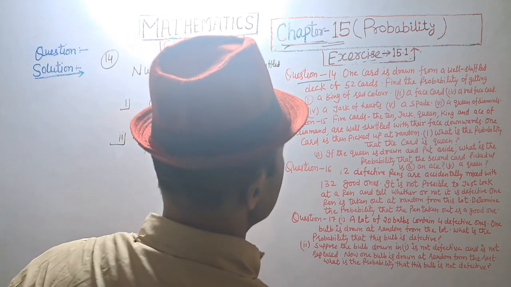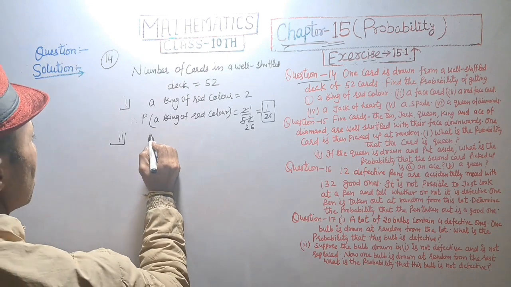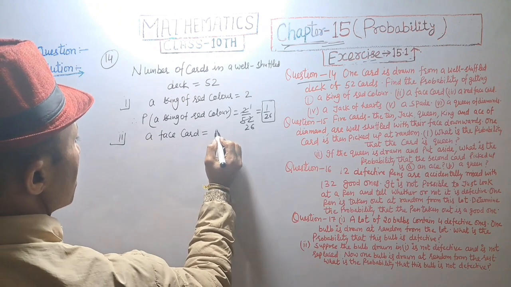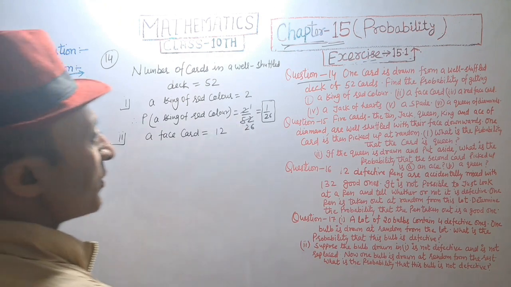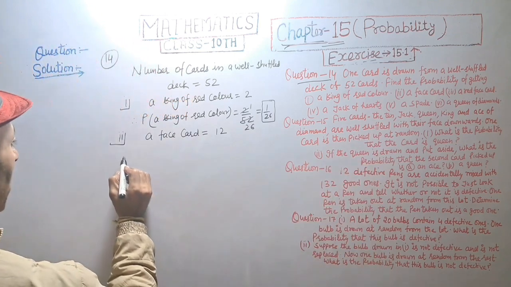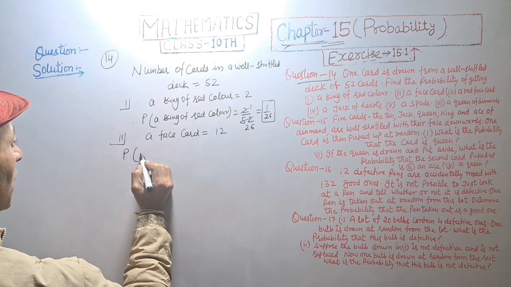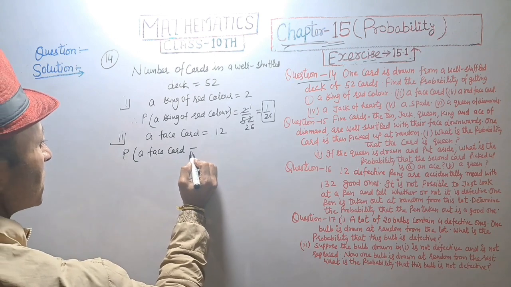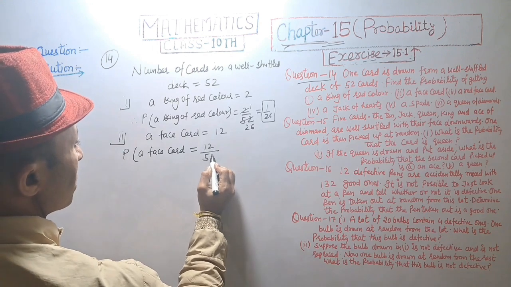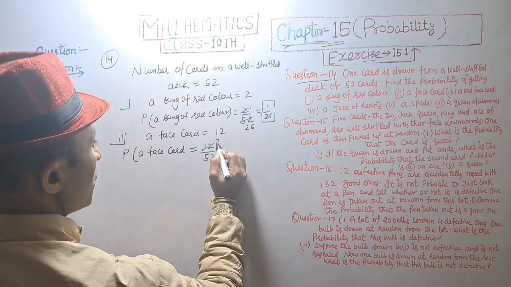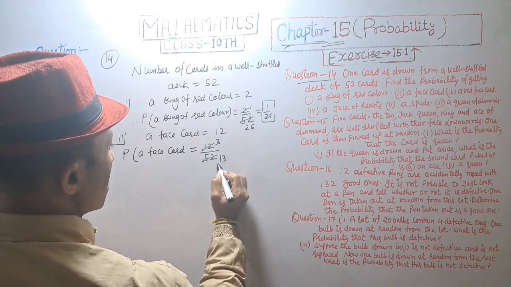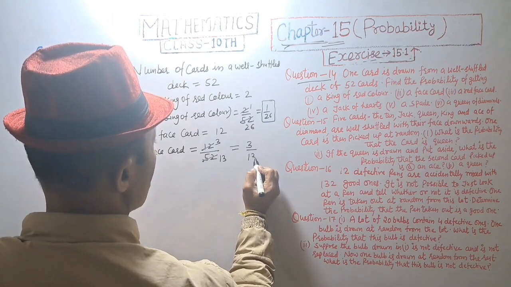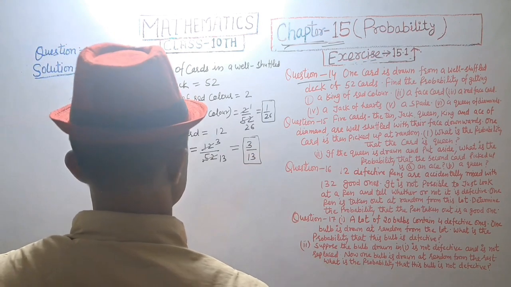And second, a face card. Total face card is equal to 12. Probability of a face card is equal to 12 divided by 52. 4 3s are 12, 13 4s are 52. That is equal to 3 upon 13. Answer.